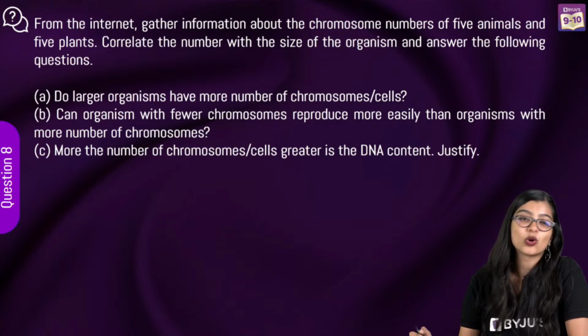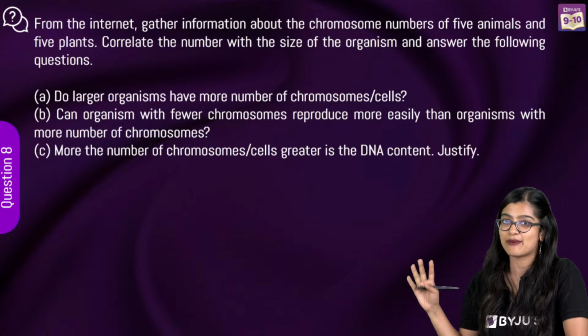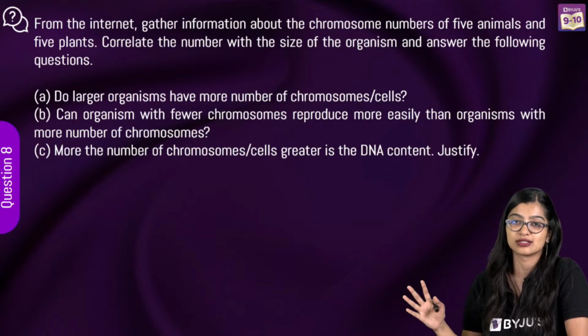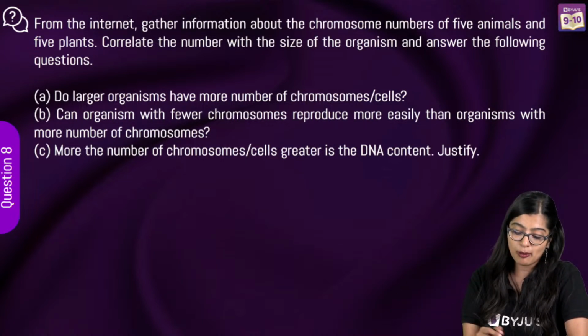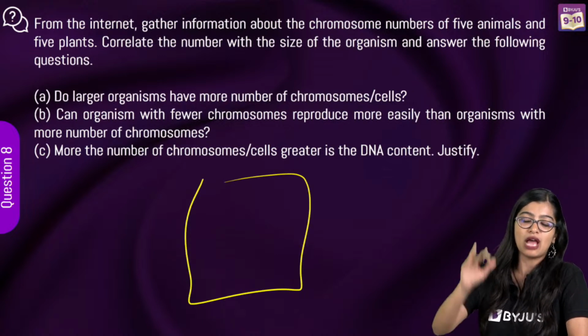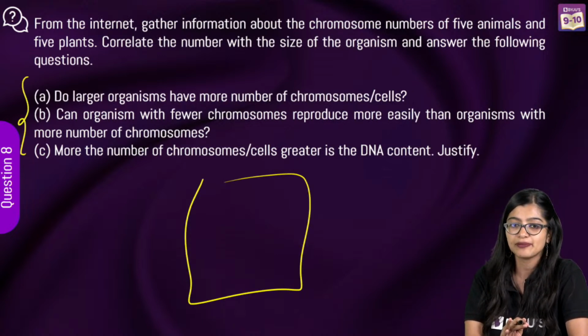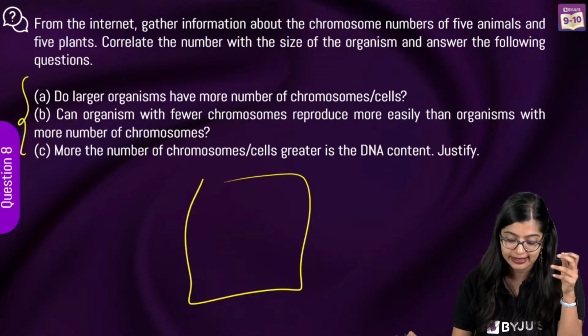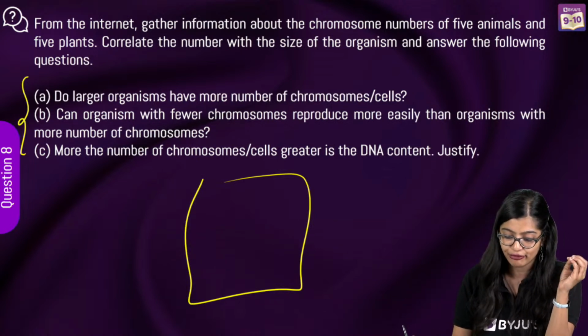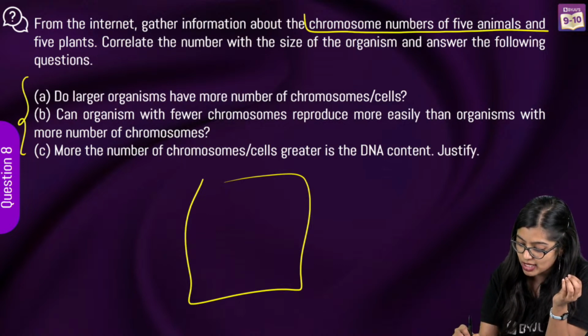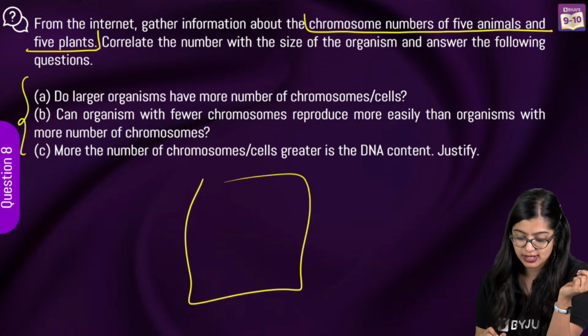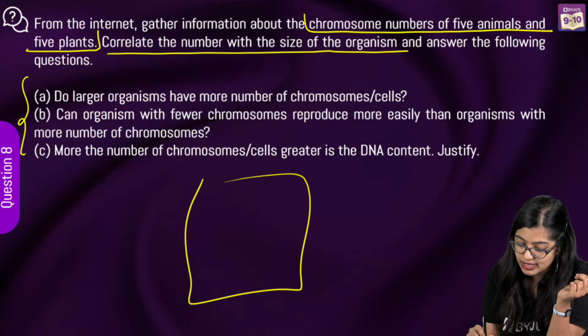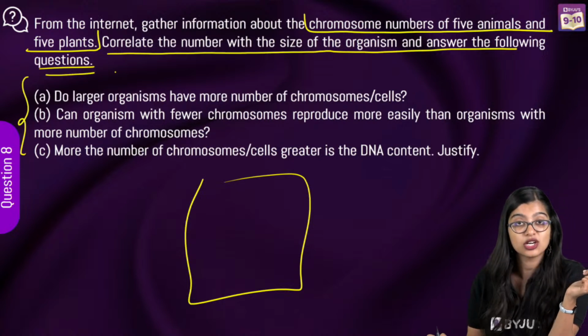Now, of course, moving on. This kind of question, where they ask you to get answers from the internet, will not come in the board exam. Probably the data will already be given to you and then they will ask you to solve it. So now they are asking us to gather some information about chromosome numbers of 5 animals and 5 plants, correlate the number with the size of the organism and answer the question.